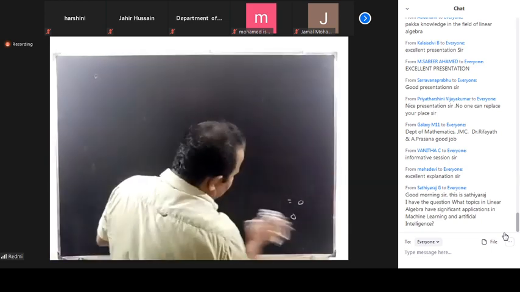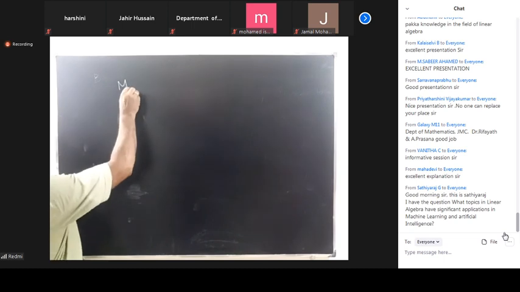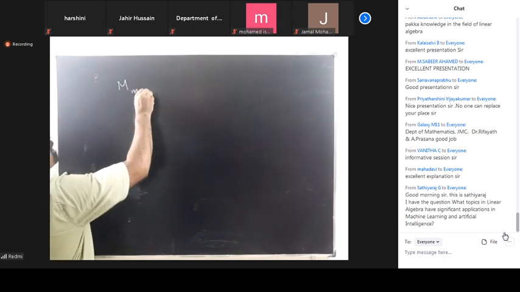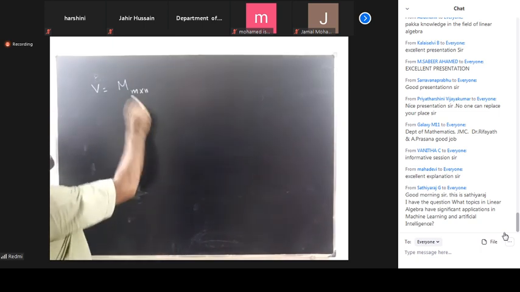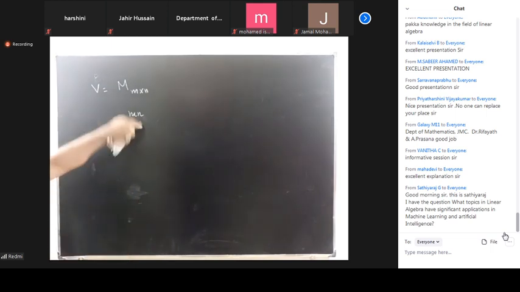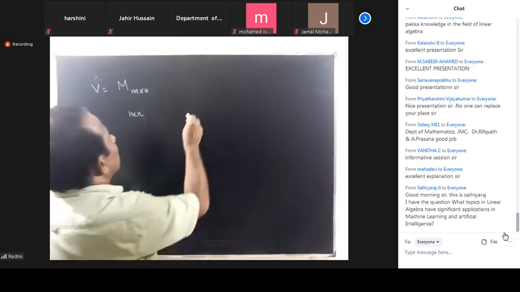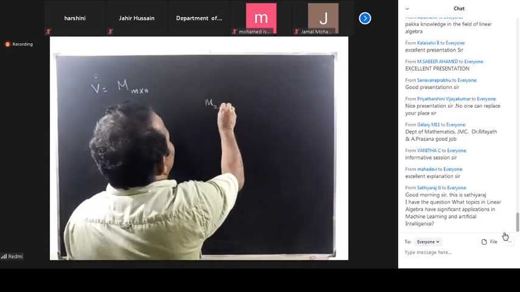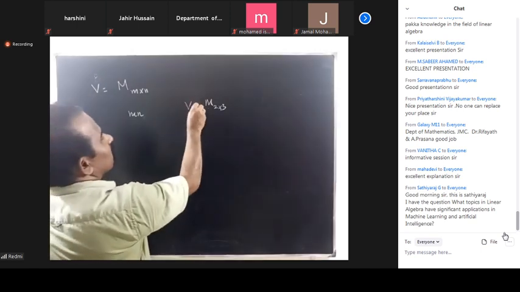Then what about the dimension of the space of matrices? The vector space consisting of all m by n matrices is a vector space. What will be the dimension? Here m times n numbers are there. Suppose M is a 2 by 3 matrix. M_2x3 is a vector space.